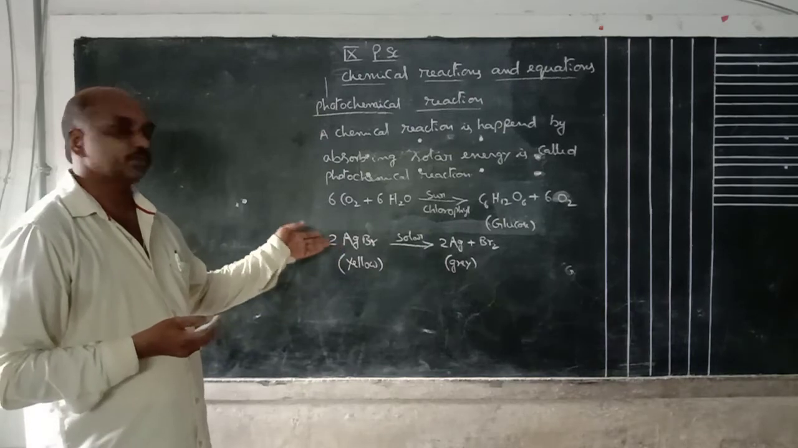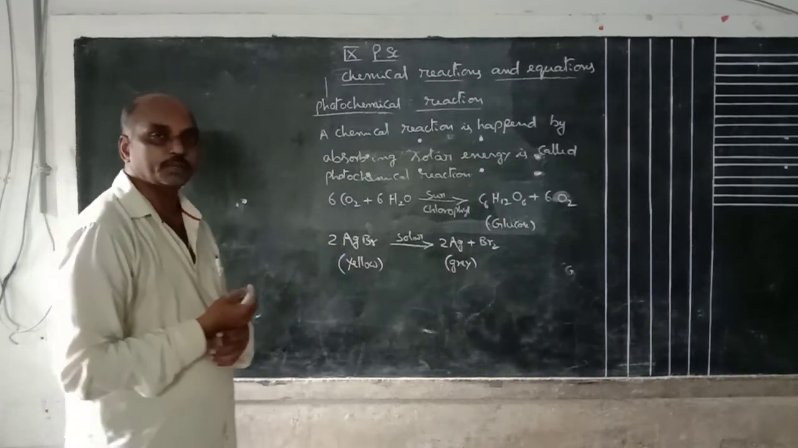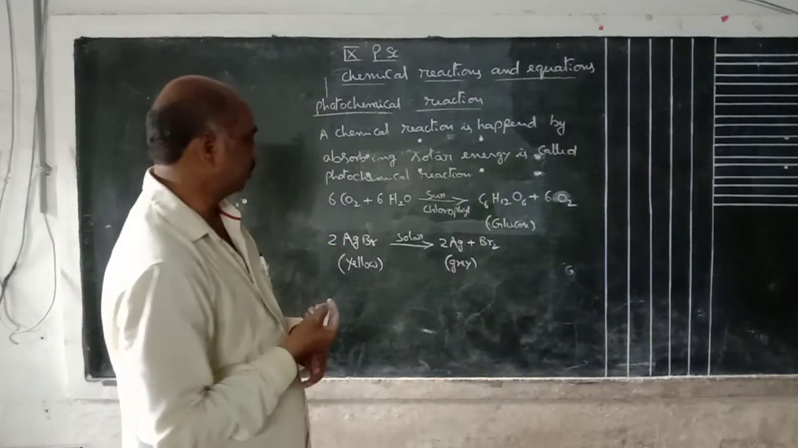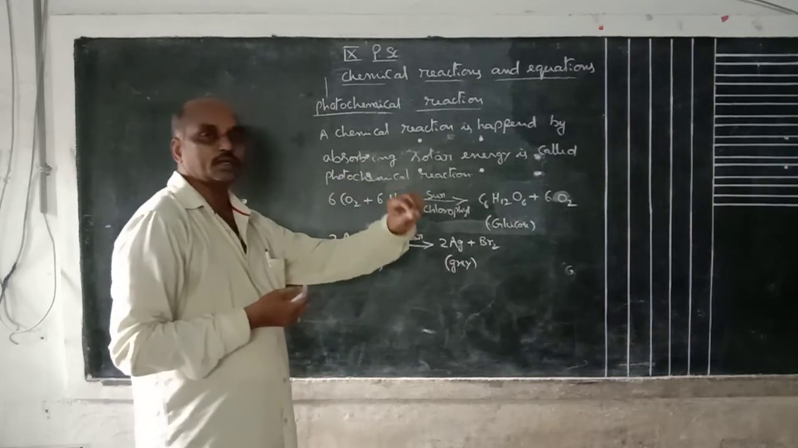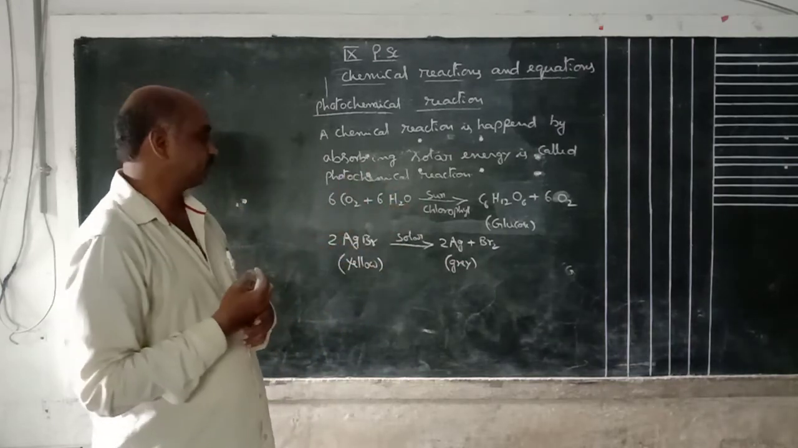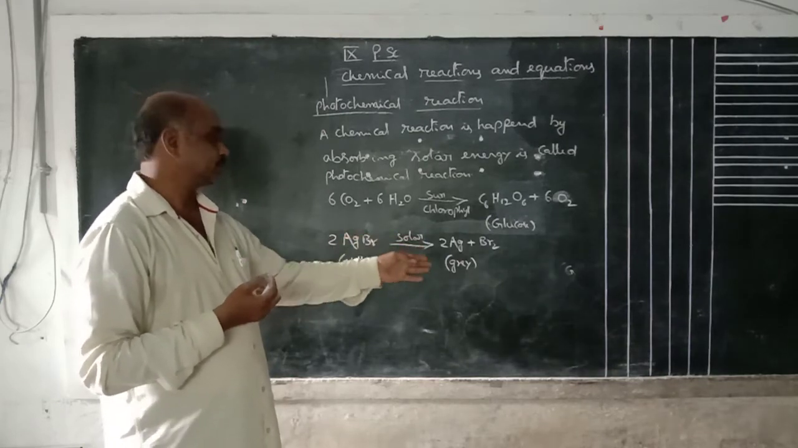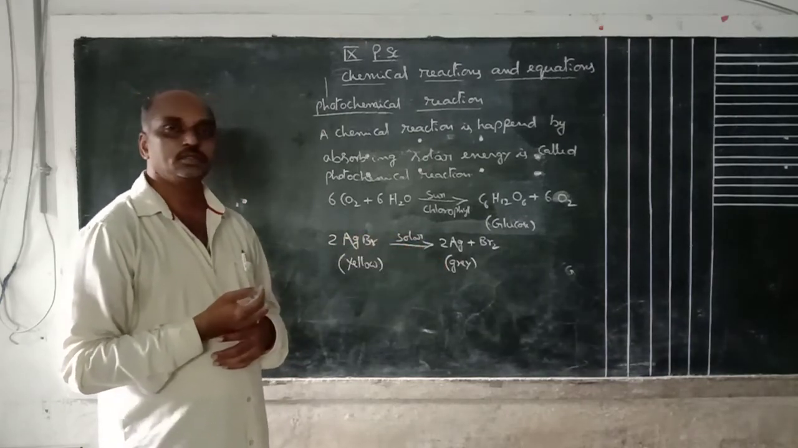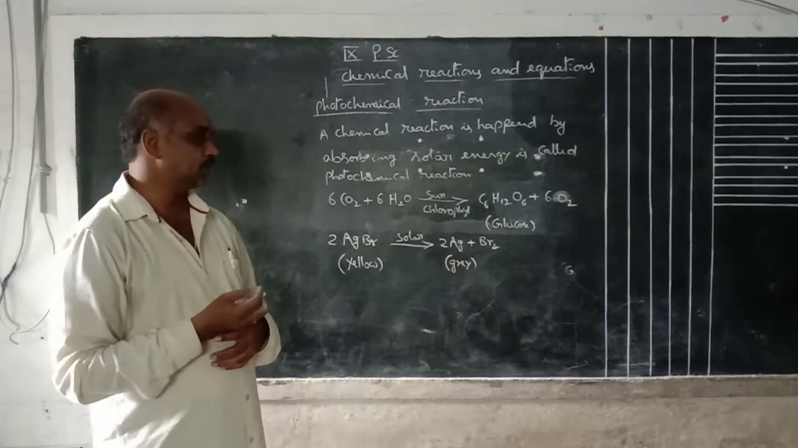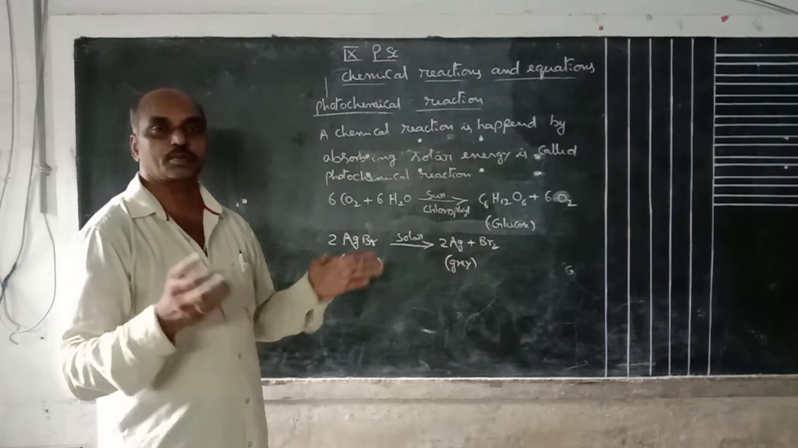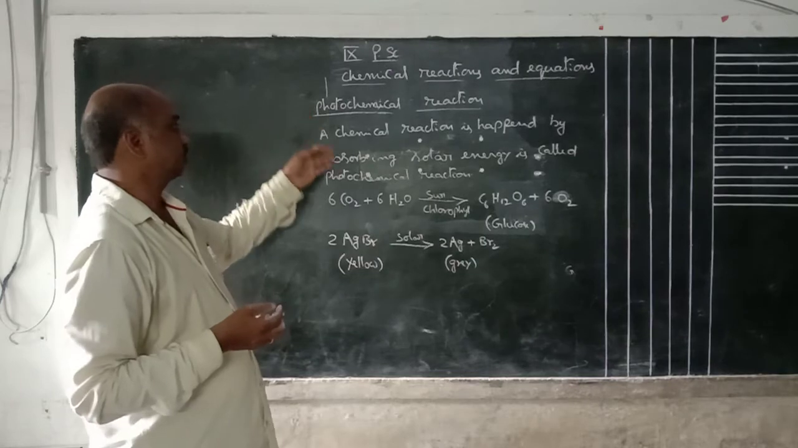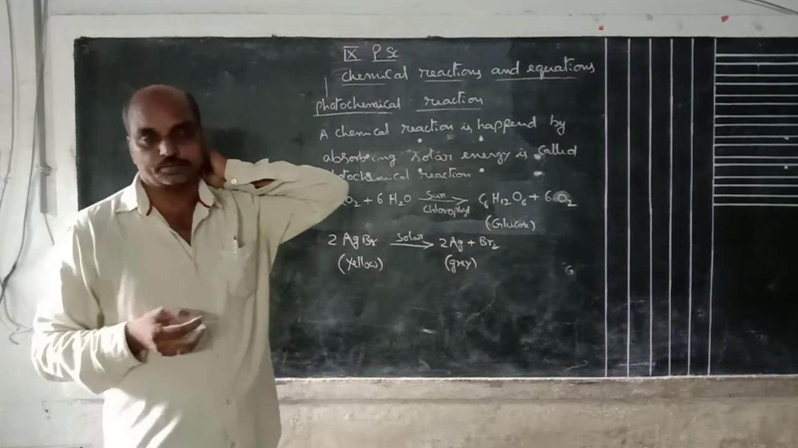This silver bromide compound is placed in the presence of solar energy. That means the solar light falling on this, they absorb solar energy. After some time, the yellow color silver bromide becomes grey color because silver is formed. Silver and bromine, these two are separated. These are examples of photochemical reaction.